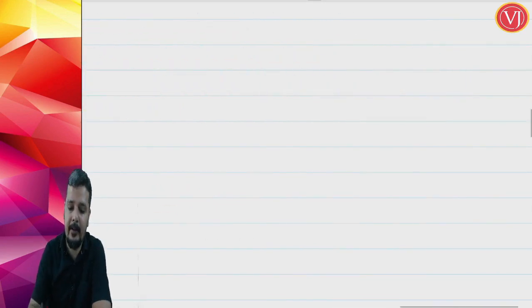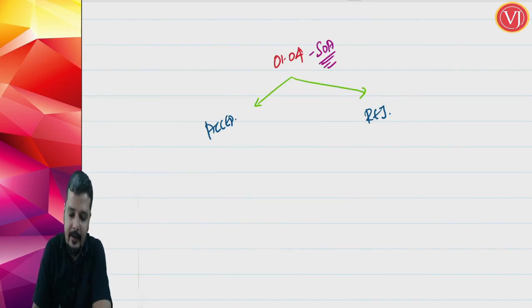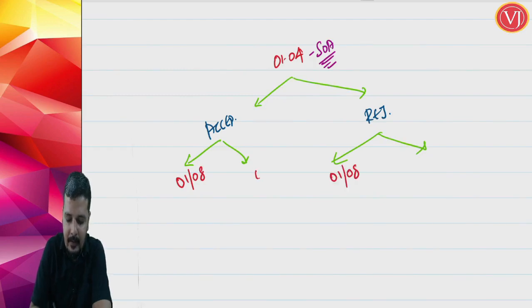Now let us take an example. Supposing you have sent the goods on 1st of April, on sale on approval basis. Now there are 2 possibilities: either it will be accepted or it will be rejected. Again, in that there are 2 possibilities: either the acceptance may happen within 6 months or after 6 months. Within 6 months, say we take the example of 1st of August. After 6 months, say we take the example of 1st of December.